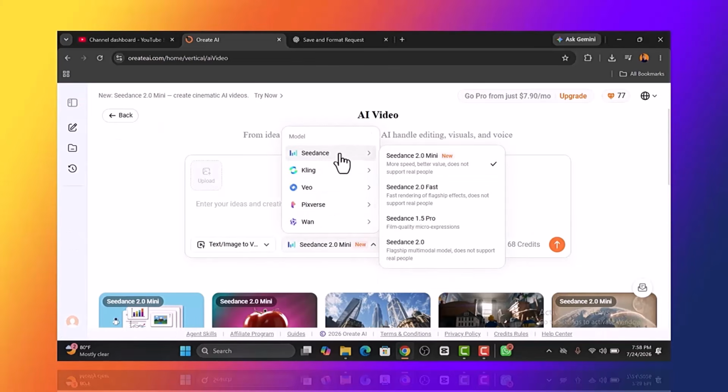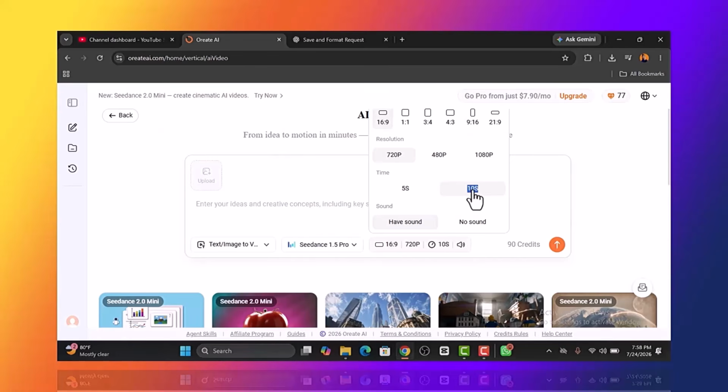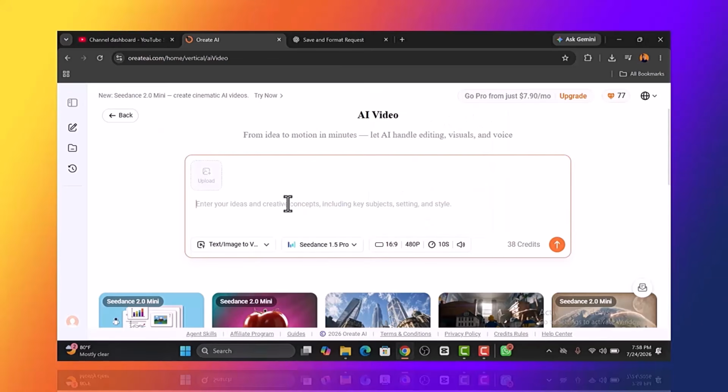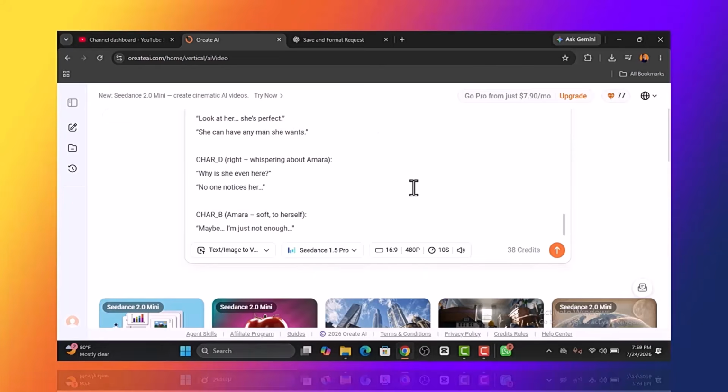Go back to Seedance 1.5 Pro. Then select this to 10 seconds. This is 90 credits. We don't want that. 480p, 38 credits, right? Sound, half sound, no sound, but we want sound. Always remember this. Perfect. So let's paste our prompt, because if your prompt is wrongly delivered, the result will also be wrong. Okay, everything is now set.